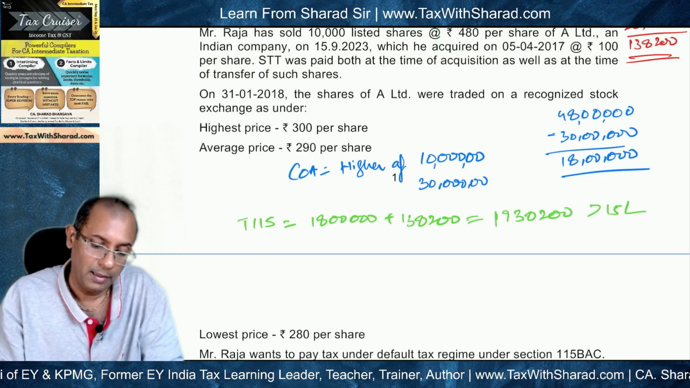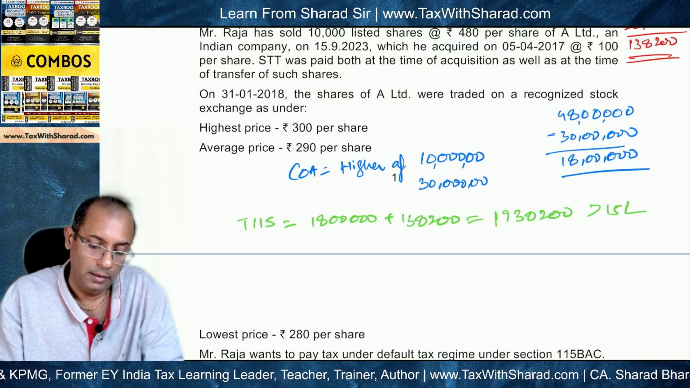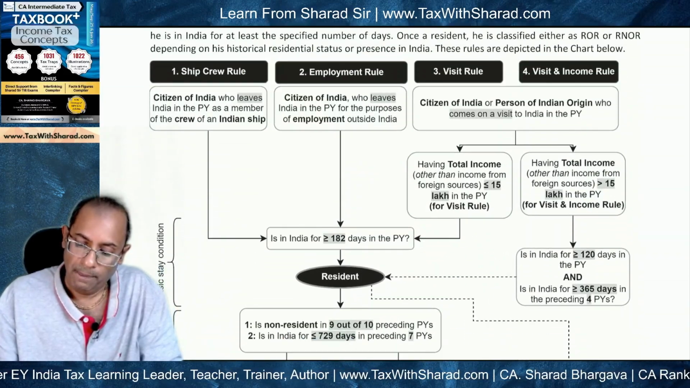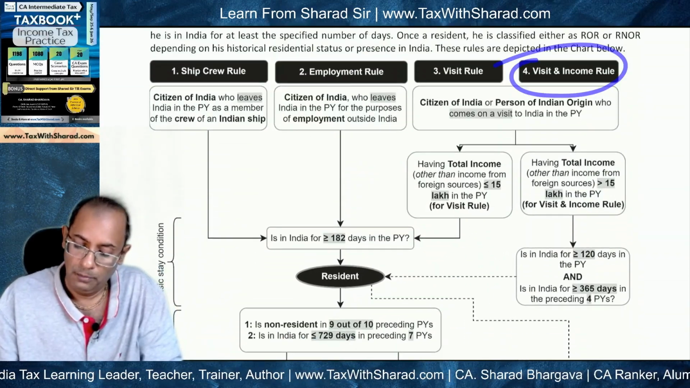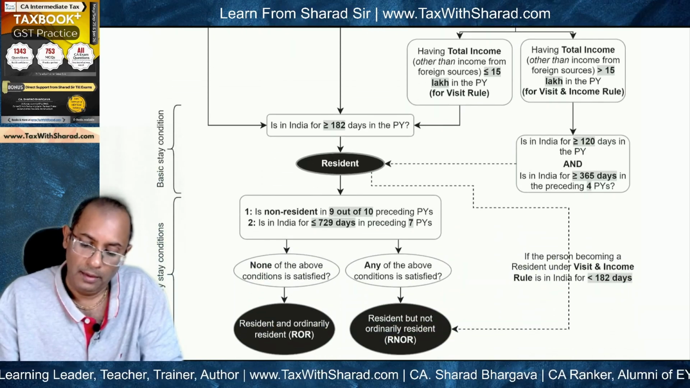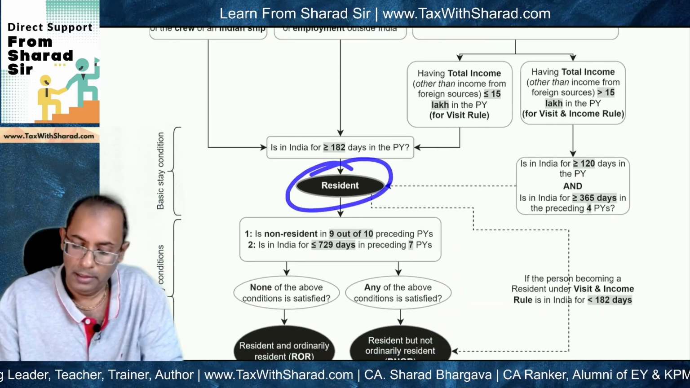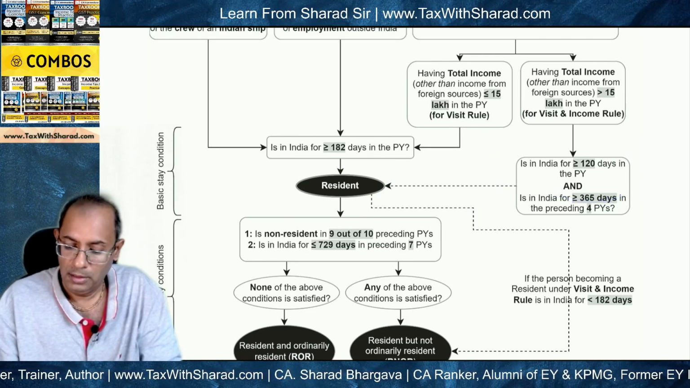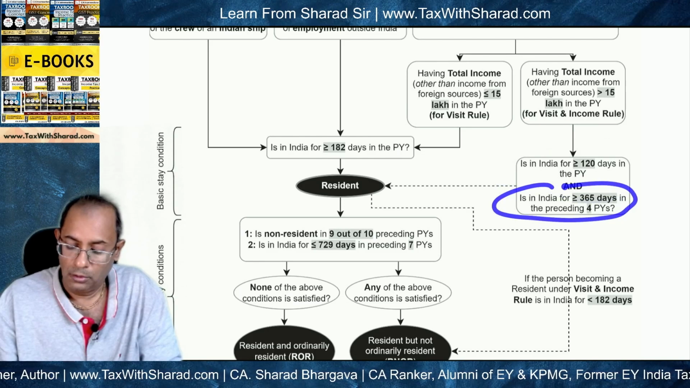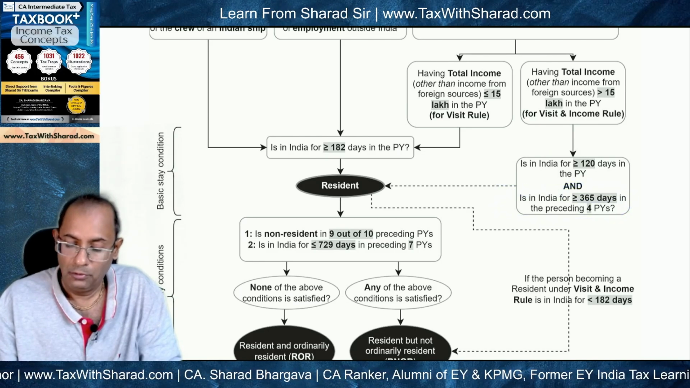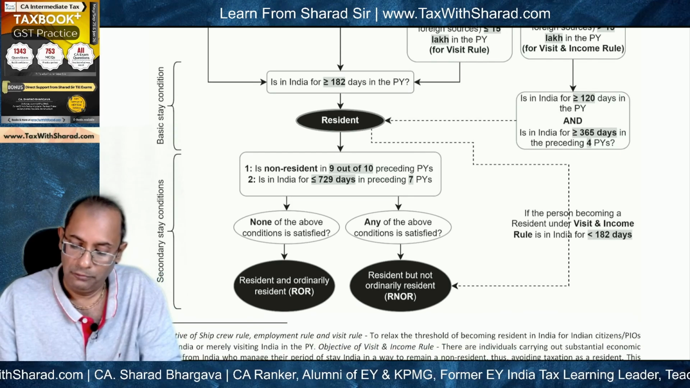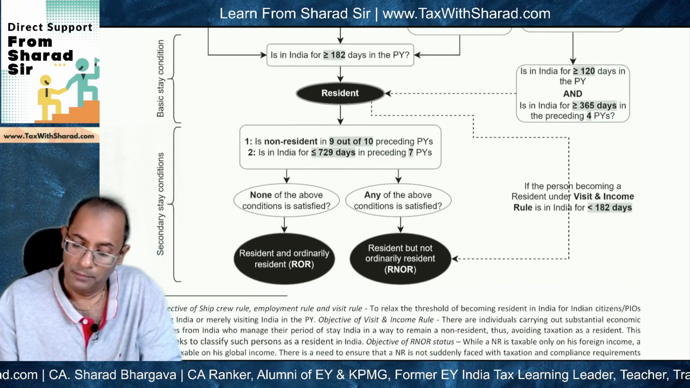threshold of 15 lakh. Now, since this is more than the threshold of 15 lakh, visit and income rule will begin to apply. And here, Mr. Raja will become a resident if he is in India for 120 days or more in the previous year, and for 365 days or more in the preceding 4 previous years. Both these conditions are getting satisfied as per the facts of the question. So he becomes a resident.